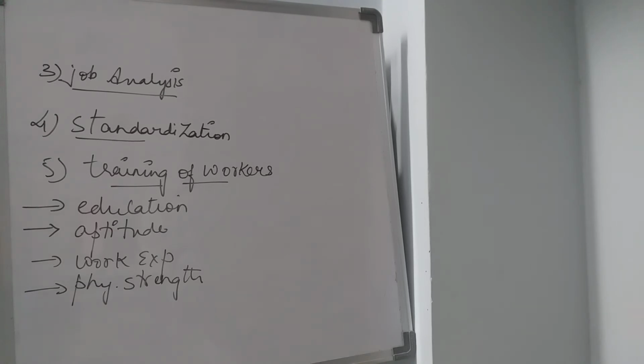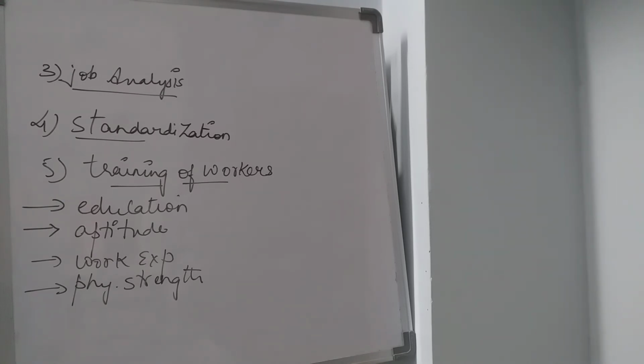So when we want to train the worker, first of all we have to follow the scientific methods. For scientific method purposes, we follow all those things. That means we have to look at the education: what kind of education he has, whether he will be able to work or not. I am not talking only about the factory, also MNC companies and all.